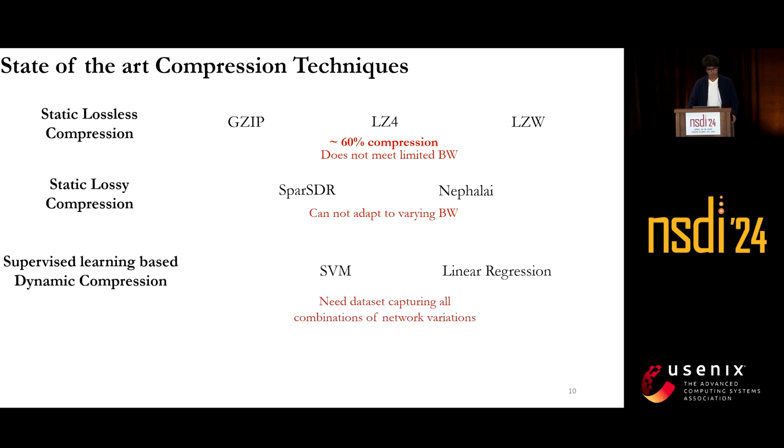We might use supervised learning-based algorithms like SVM or linear regression to dynamically compress the incoming radio samples. But again, there is an issue: these require a lot of data set for prior training before they can be deployed out in the wild. And also, not all of them work in real time. So in order to meet limited backhaul bandwidth and adapt to varying backhaul bandwidth, we propose reinforcement learning-based dynamic compression, which does not require prior training and also runs in real time.